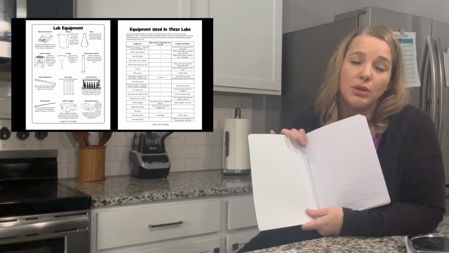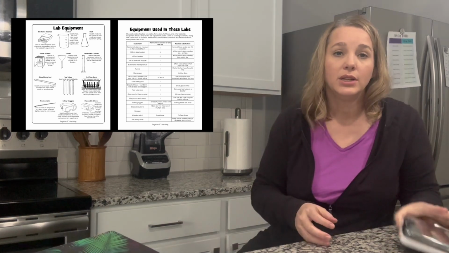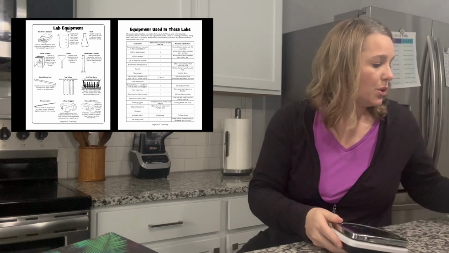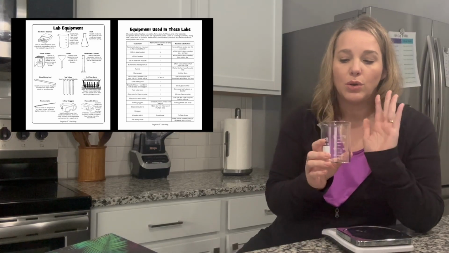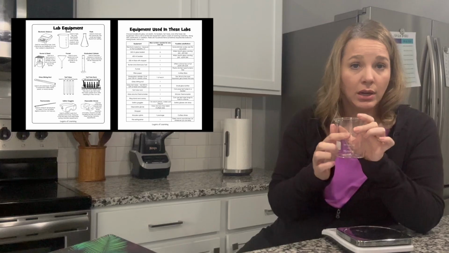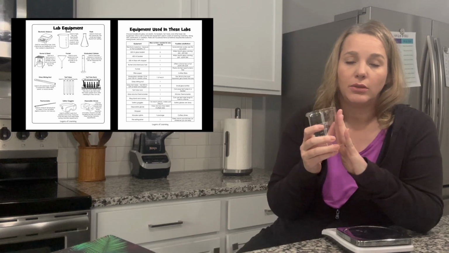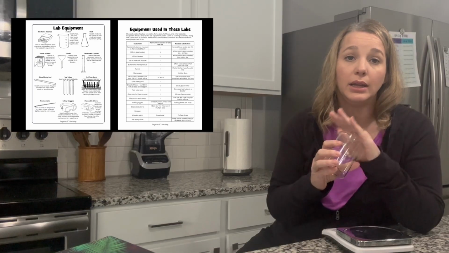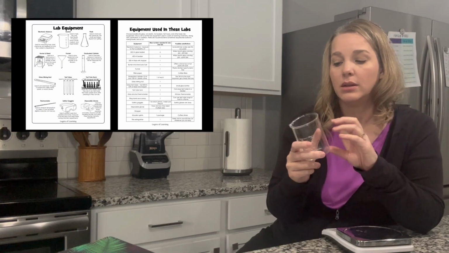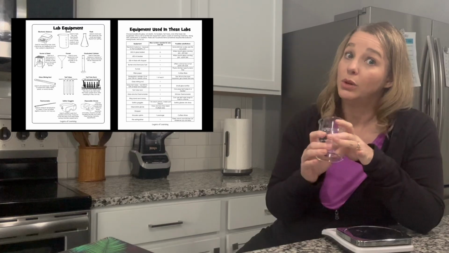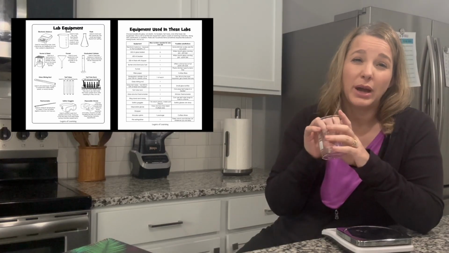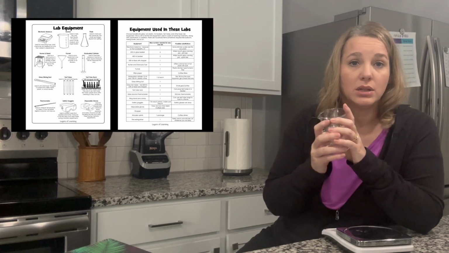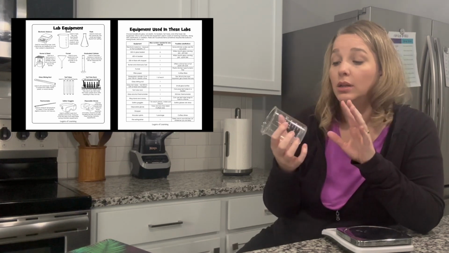I want to talk you through each of those pieces of equipment. We've already talked about an electronic balance, so that's the first one. I've shown you a beaker. Beakers are for measuring. They also give you a nice safe place to stir or heat things up. Now you have to be sure if you're going to put it on heat that it is one that's made for that. There are some that are even plastic. You don't want to put those on the heat. If you buy them at a science tool supplier, just make sure that you read in the description that they are good for putting on heat.